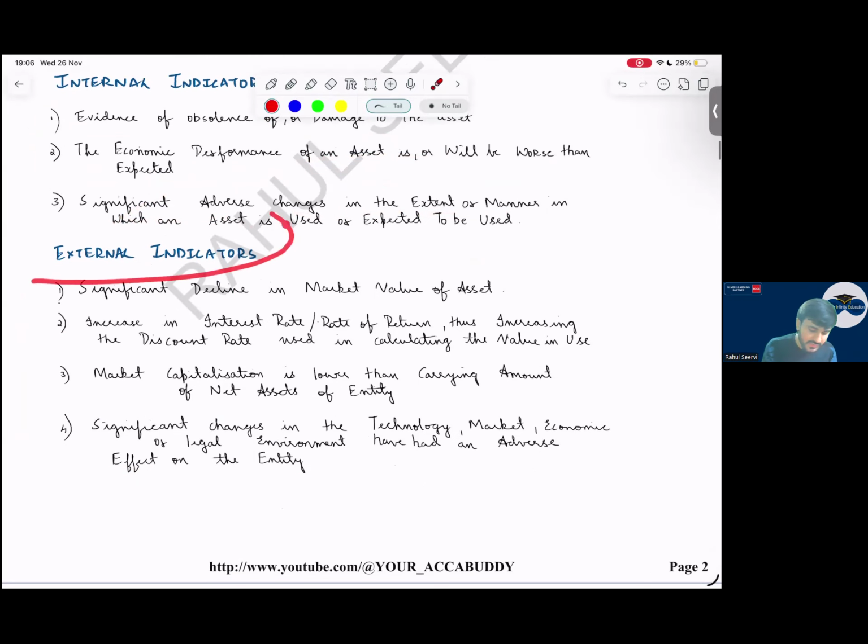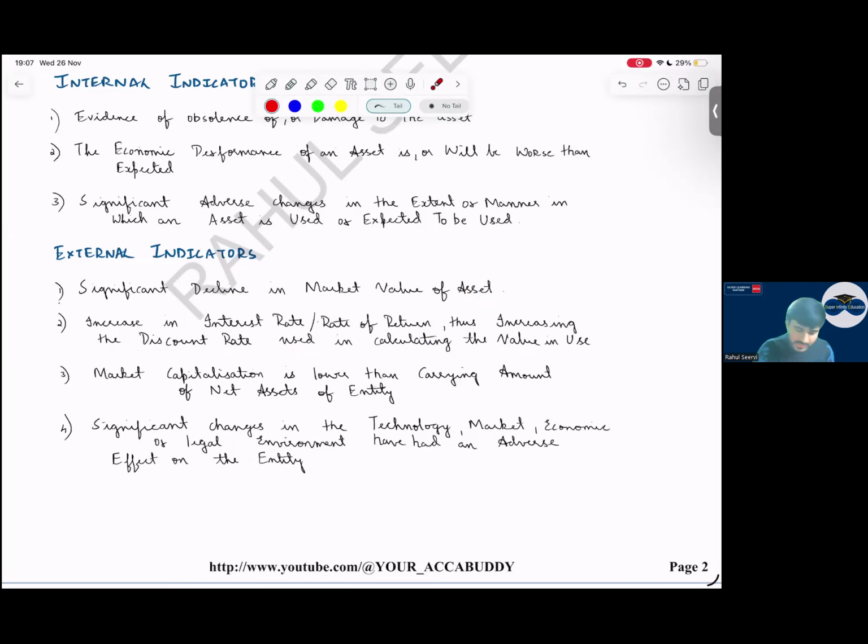Sir, external indicators: significant decline in the market value. So the market value is coming down significantly. It is an indicator. Sir, interest rate is increasing. Sir, if interest rate is increasing, what will happen? If interest rate is increasing, discount rate will increase. My value in use will come down. It's an indicator for impairment.